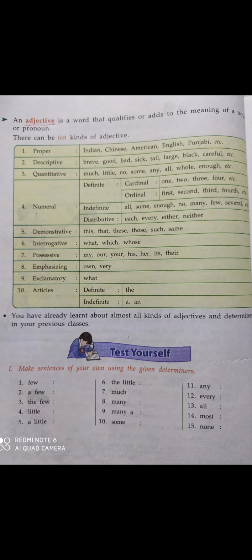Quantitative adjective is used with uncountable noun, and numeral adjectives are used with countable noun.